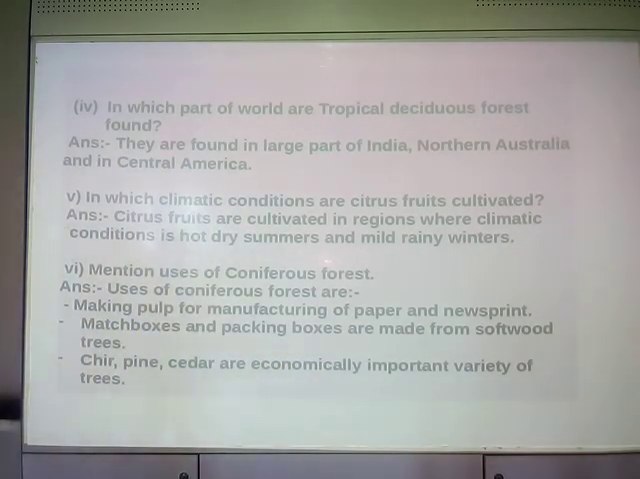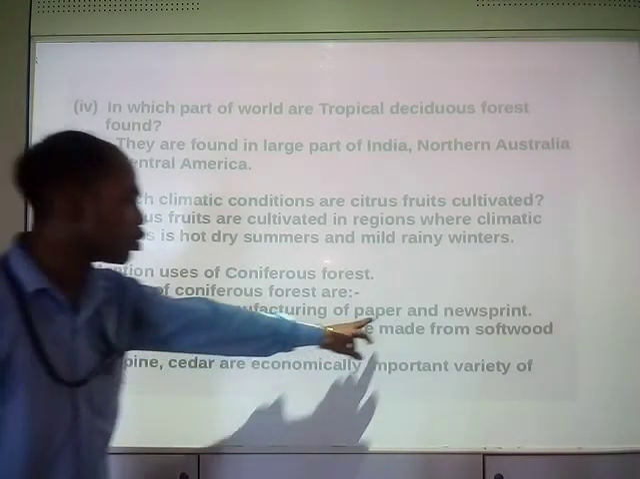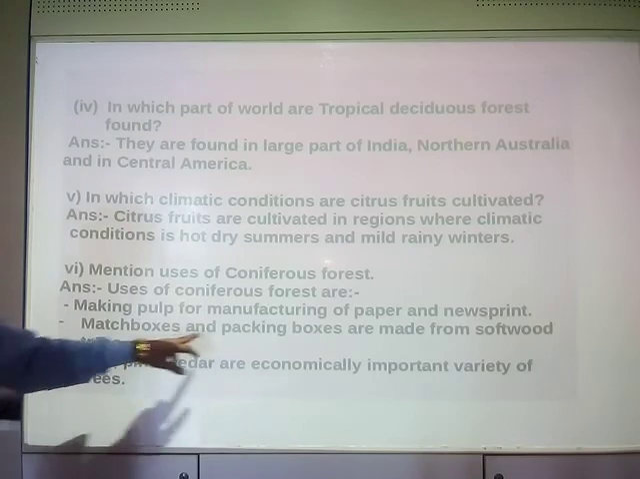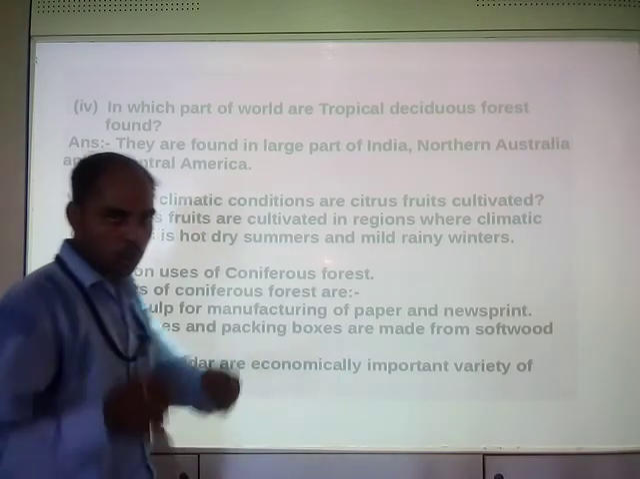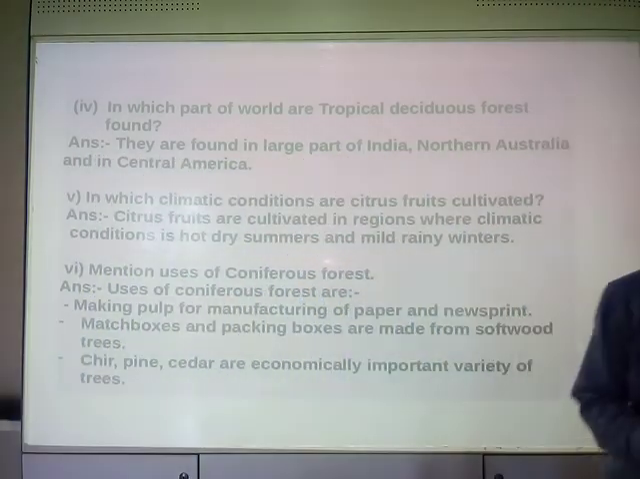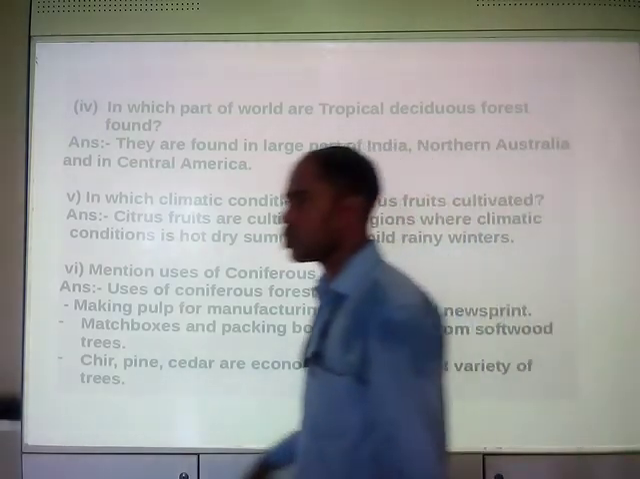So these trees are found in coniferous forest. These are the uses of coniferous forest. Pulp obtained from it is used for manufacturing of paper and newsprint. Moreover, match boxes and packing boxes are made from this kind of forest. And Chir pine and cedar are economically important varieties of trees.